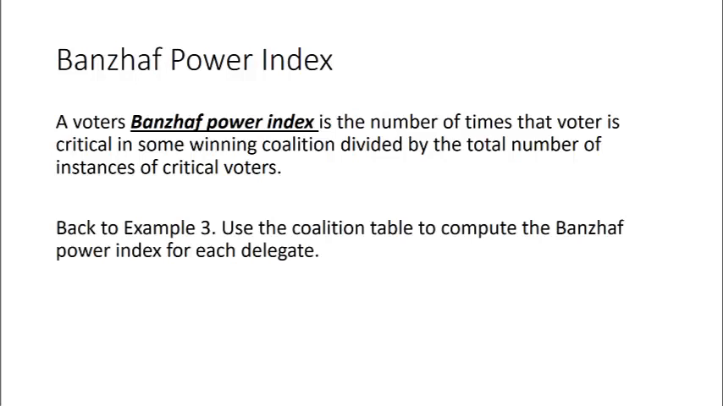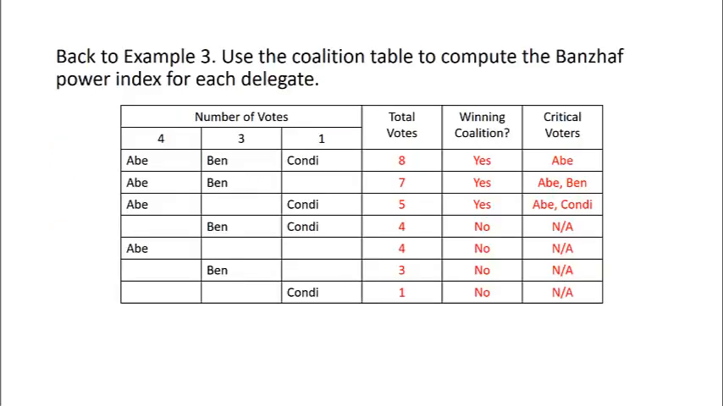Let's go back to our example one more time and use our coalition table to determine the Banzhaf Power Index for each delegate. Here's our table, including our winning coalitions and the people that we determined to be critical voters for each winning coalition. Note that in total there were 5 instances of critical voters.